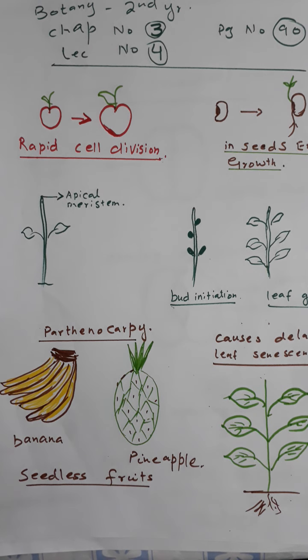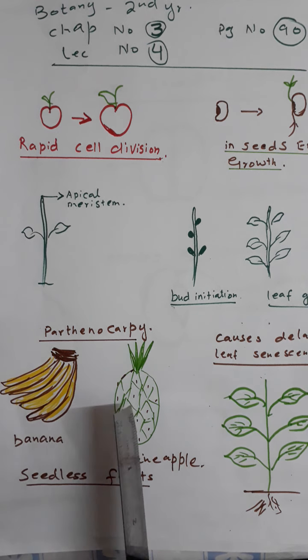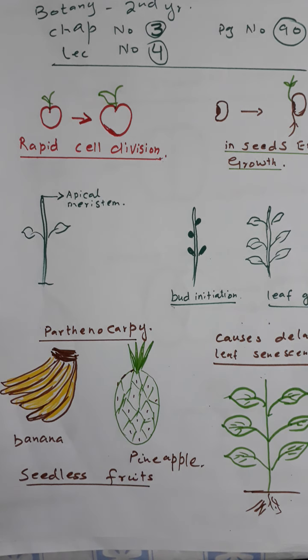Number 5, promotes fruit growth but rarely induces parthenocarpy. Parthenocarpy is a condition in which seedless fruits are formed. Number 6, promotes bud dormancy. Number 7, causes delay in leaf senescence.